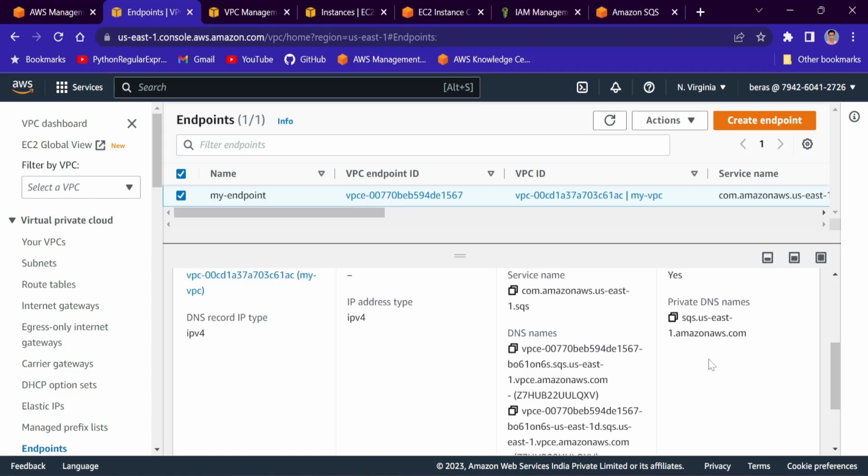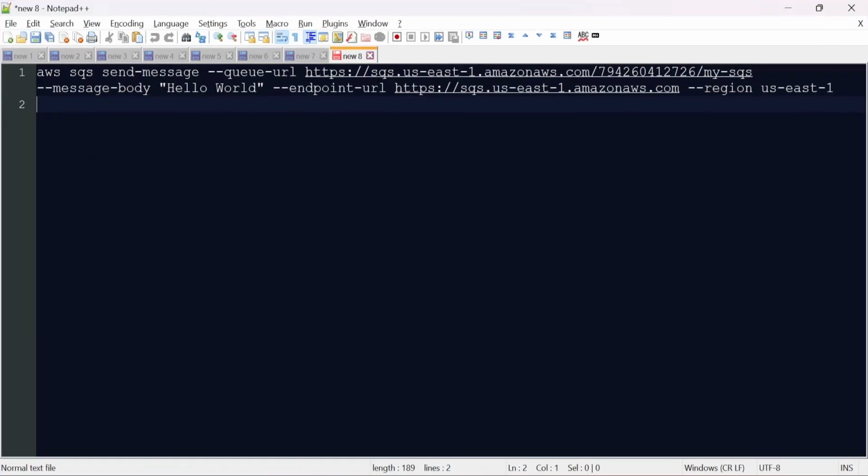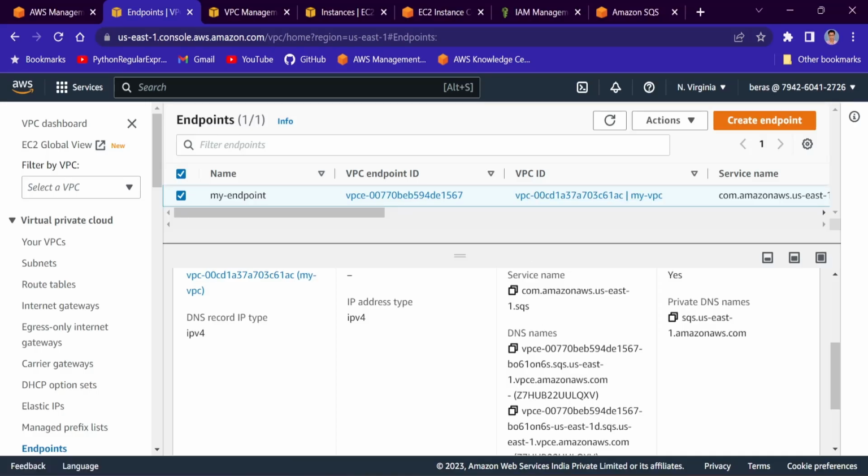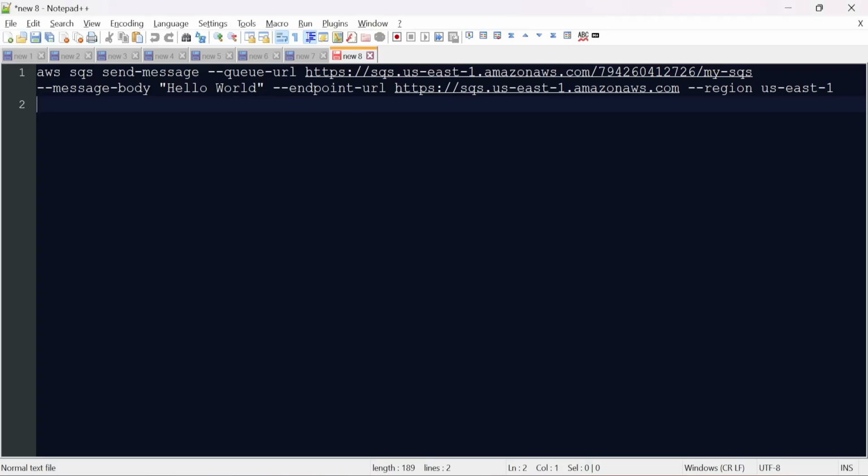I already have copied that command here. See, aws sqs send-message, and this is the queue URL, and the message body will be any string you want to send to that SQS. And after that, we need to mention the endpoint URL, and this will be, see here, sqs.region-name.amazonaws.com, and before that https:// would be there.